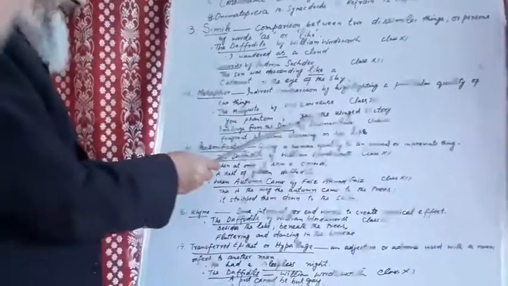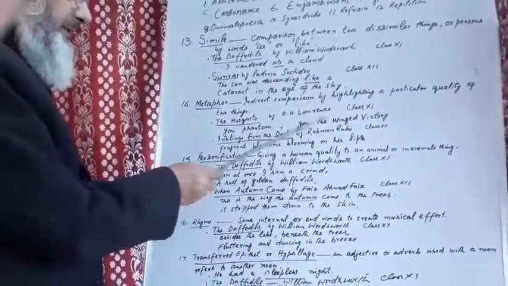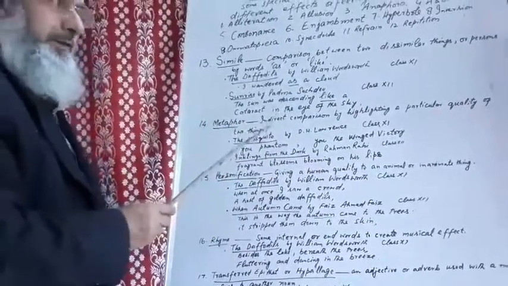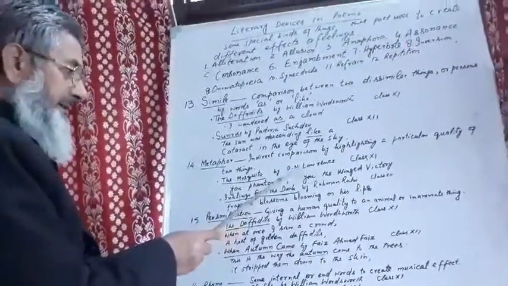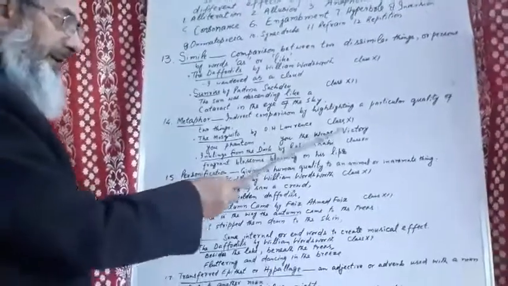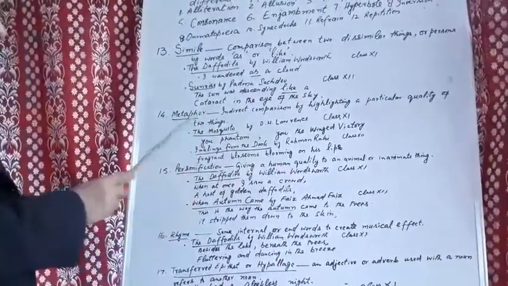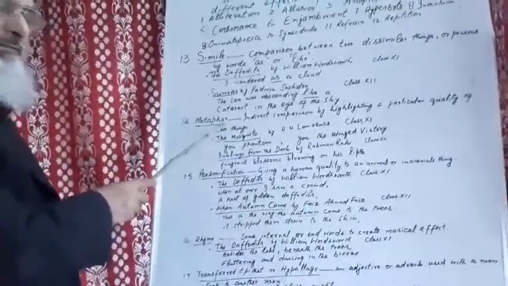Again, the poet refers to this mosquito as the winged victory. So here the comparison is made, mosquito is compared with the winged victory. So this is indirect comparison known as metaphor.